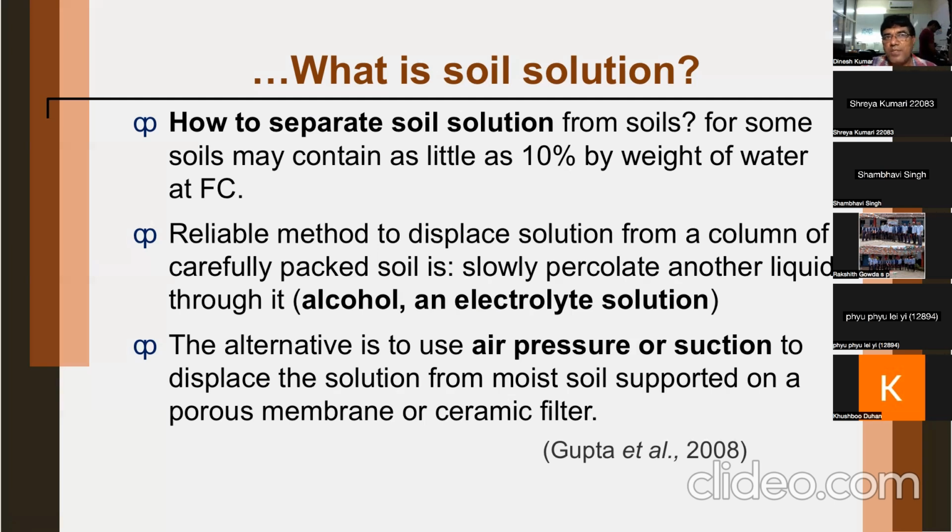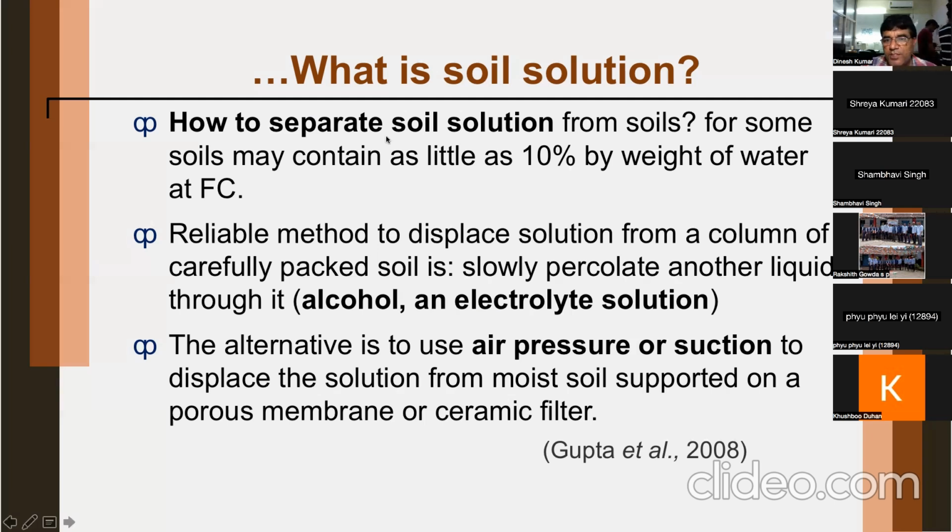Means at field capacity, you will have different moisture percent. Sometimes you can have 10% water at field capacity. In certain very light texture soils, the water content at field capacity may be very low, as low as 10%. If it is 10% moisture content, then your soil solution proportion will be very small. If this becomes 25%, then you can have more soil solution. So it depends upon the water retention at field capacity of the soil.